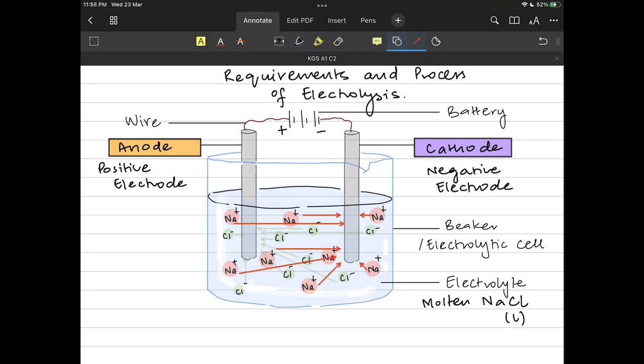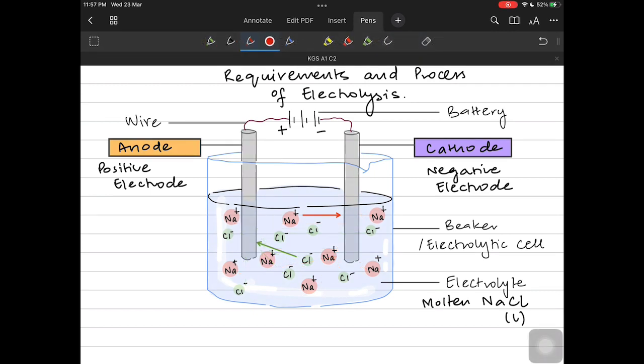All the positive cations, all the sodium ions, will go to the cathode, while the chlorides will go towards the anode, because obviously attraction. When the sodium ions go towards the cathode, they gain electrons because they are positive in nature. They gain electrons to become a neutral sodium atom. Because they had electron deficiency, now they gain electrons, that is reduction.